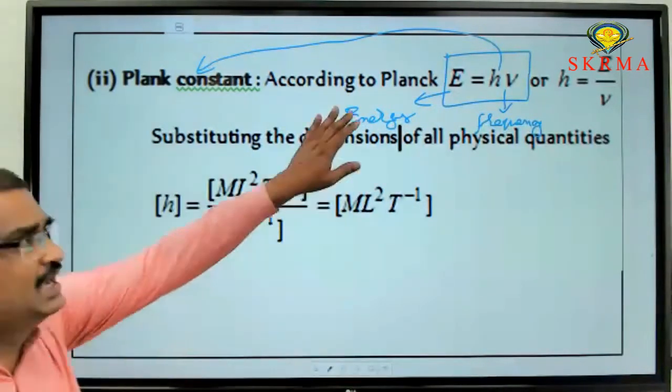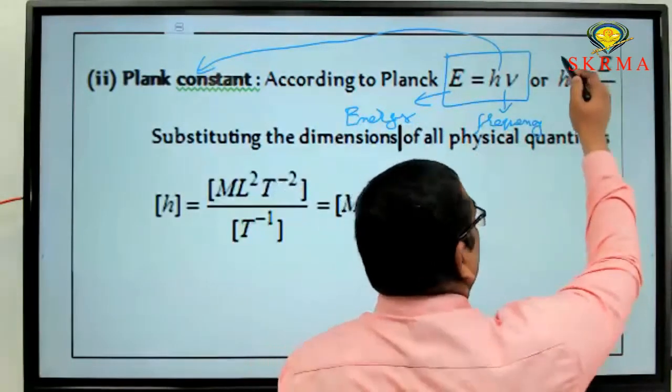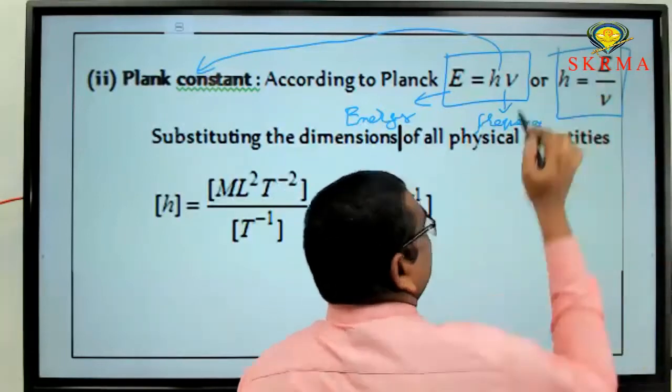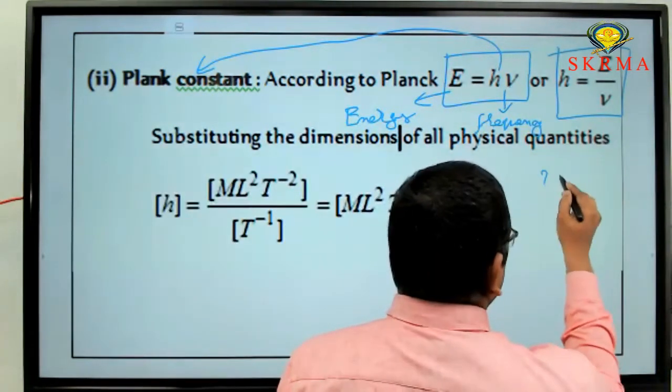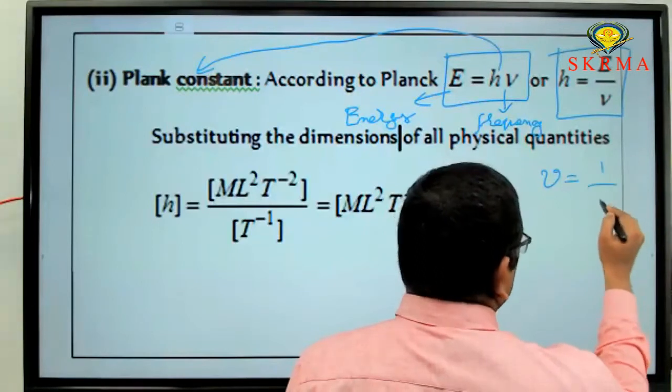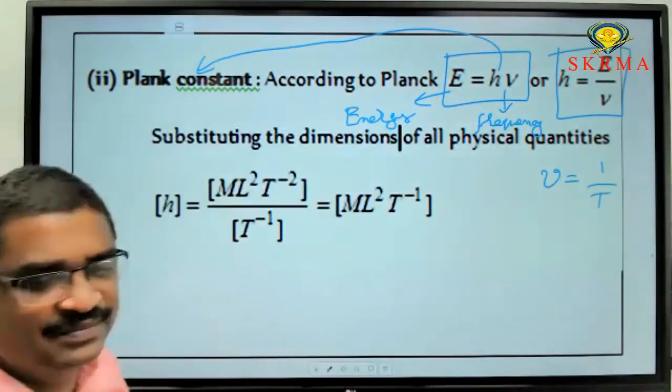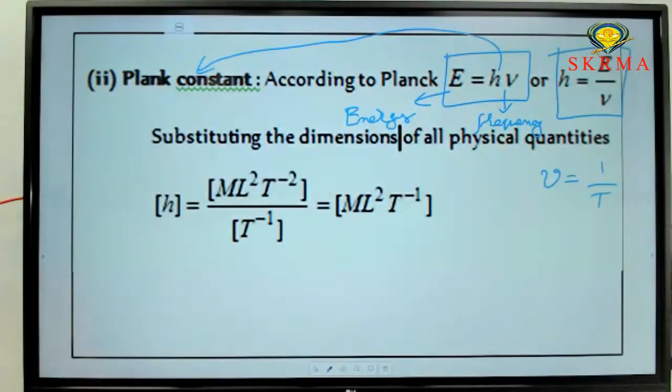Now rearrange this equation for the Planck constant. That is h equal to E by nu. Nu is nothing but frequency. Frequency can be written as 1 by time period. So what is the value of frequency? Frequency equal to 1 by time period. The reciprocal of the time period is nothing but frequency.